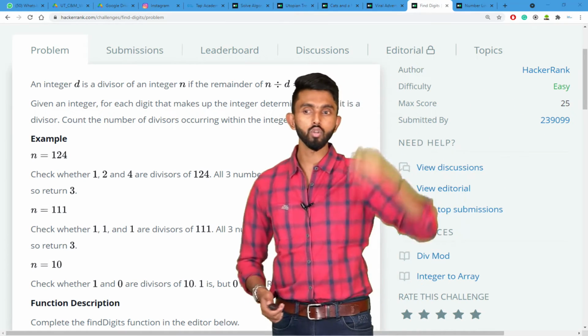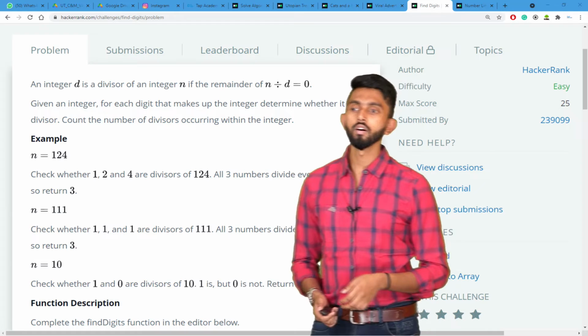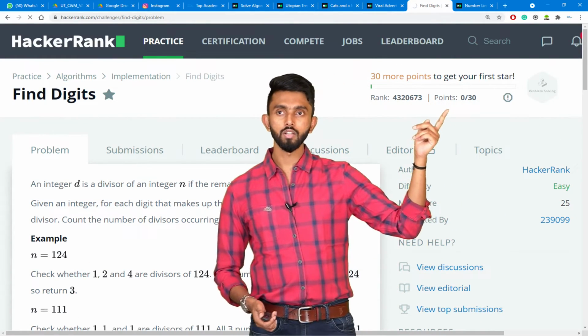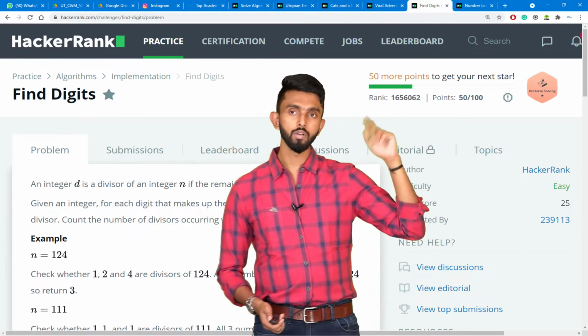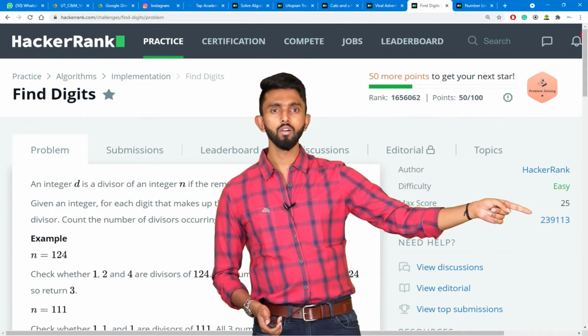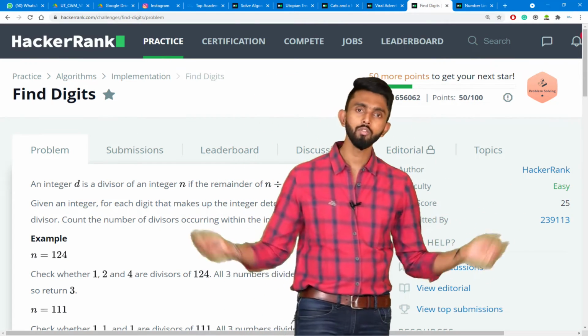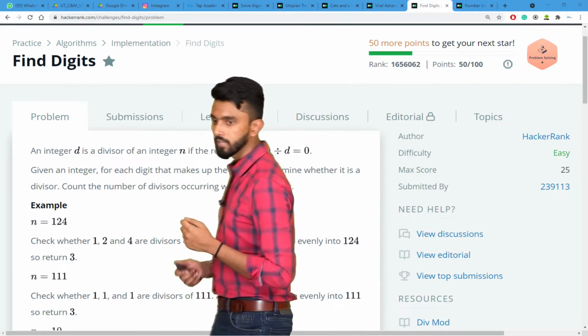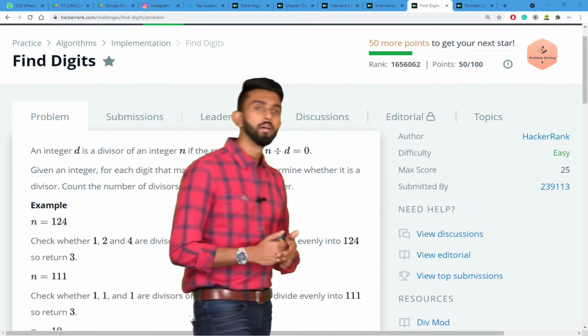Okay, and totally if you scroll on top, we need I think how many? We need 30 points, I think, right? No, I mean, sorry, it was not refreshed. Okay, we need 50 more points, and it will give us 25 points. One more question, we will have 2 stars. Okay, cool. Let's go and let us try and understand.